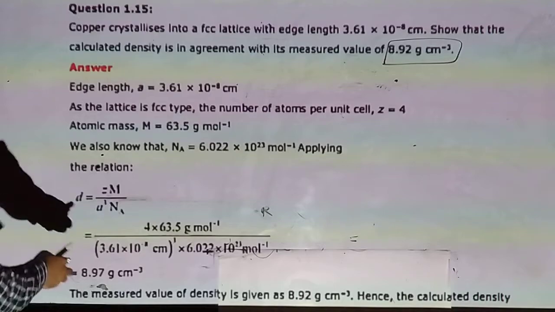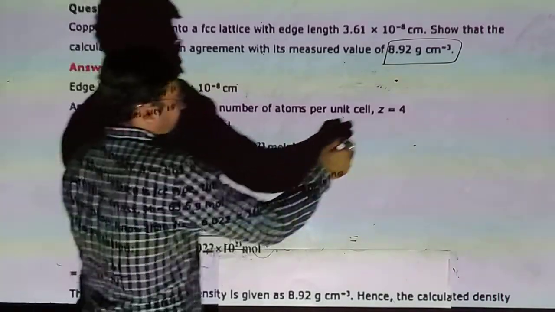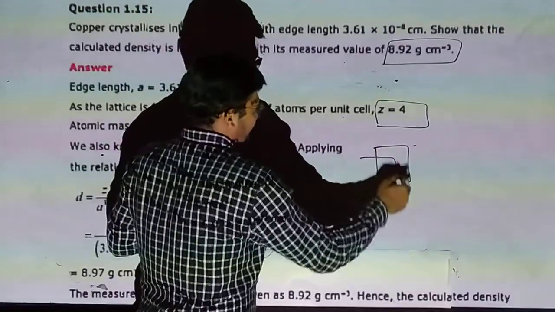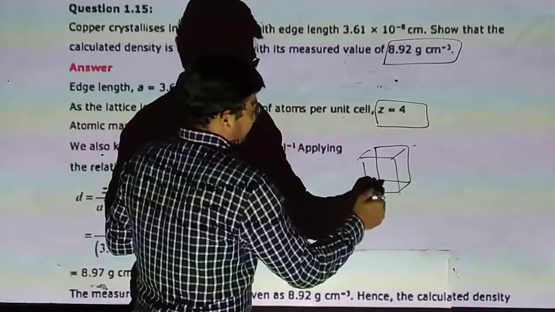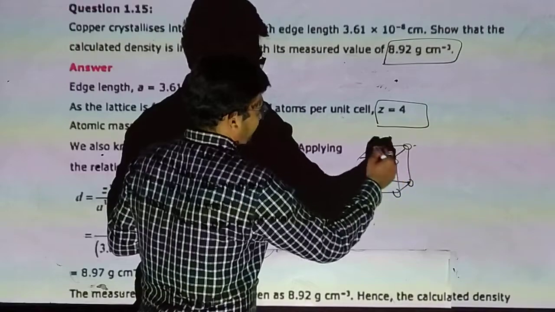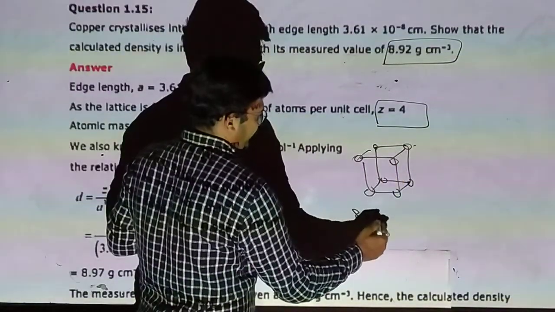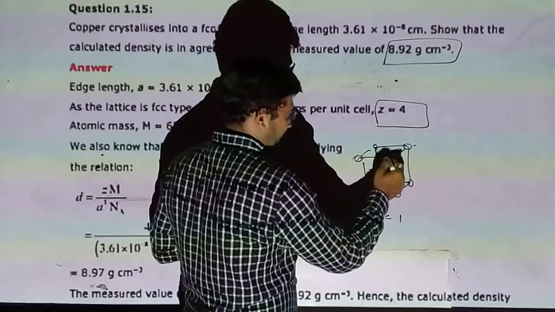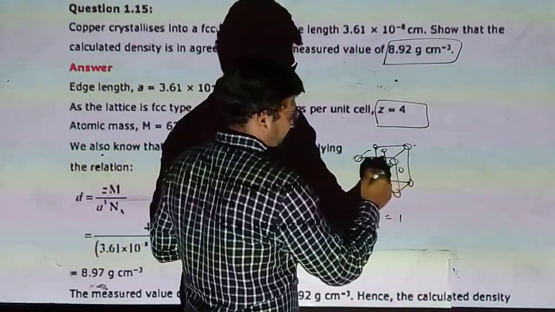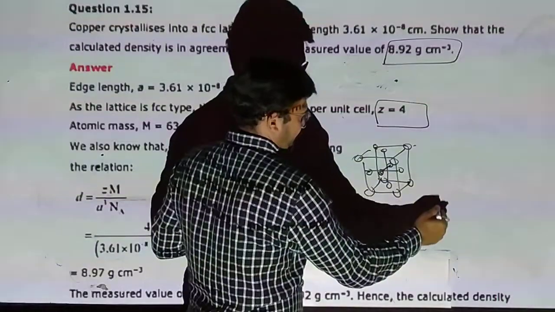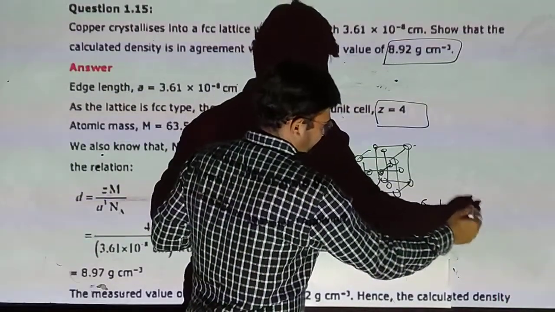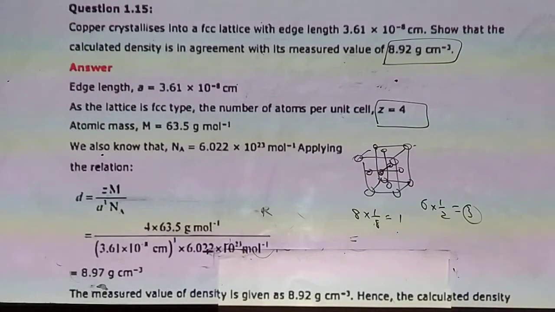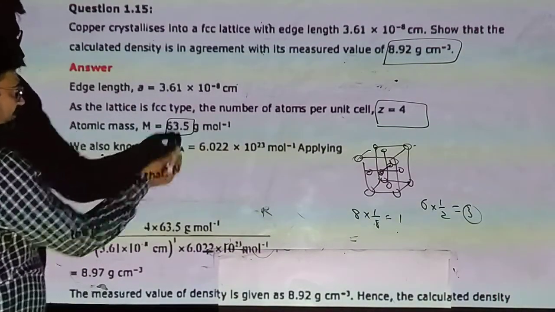In FCC, we know how many atoms are there per unit cell. The spheres are on the corners, so 8 × 1/8, so 1, and on 6 faces, 6 × 1/2, which is 3, so 3 plus 1, 4. Atomic mass of copper is 63.5.